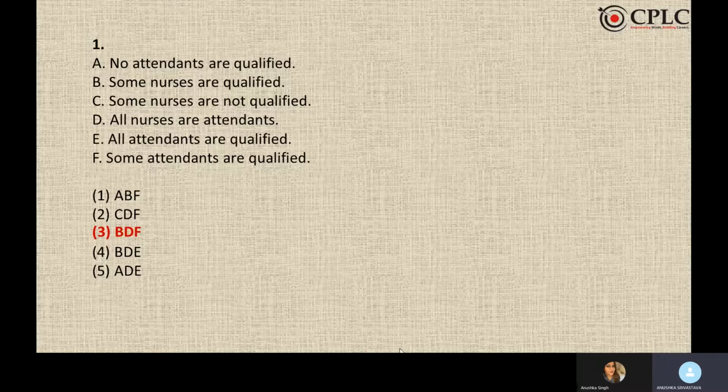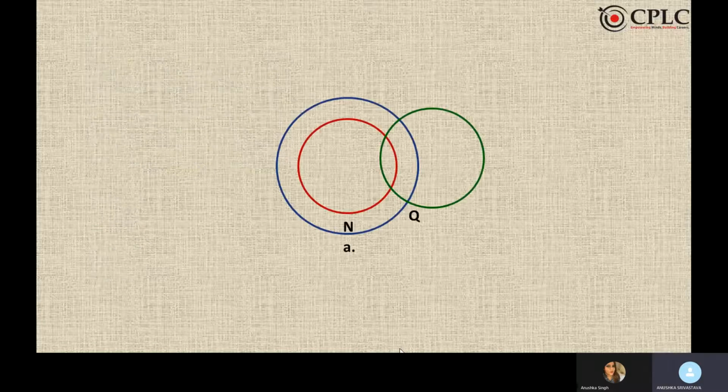So likewise, if you look at option number 1 and eliminate all the options, my answer becomes option number 3, B, D, F, which is: some nurses are qualified, all nurses are attendants. So my middle term is nurses, and my conclusion is some attendants are qualified. This is the diagram. N represents nurses, A is for attendants, and Q is for qualified. So some attendants are qualified.